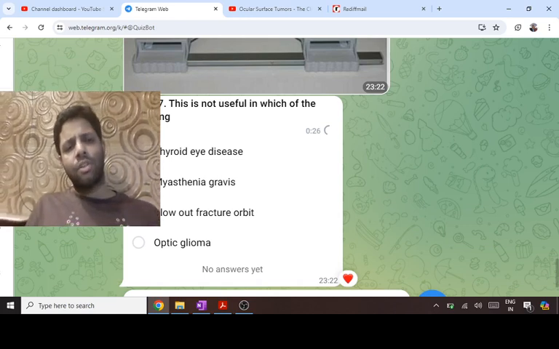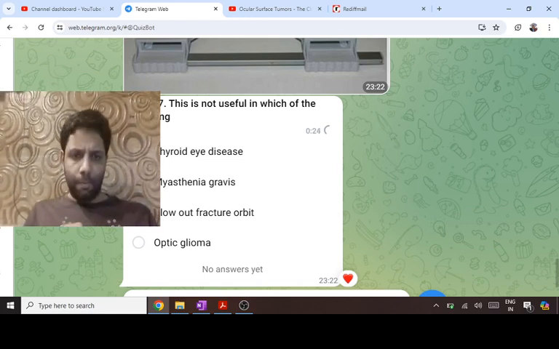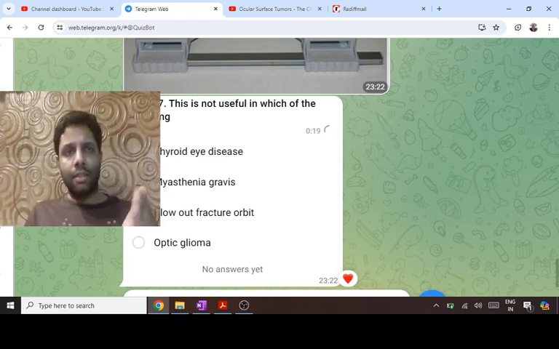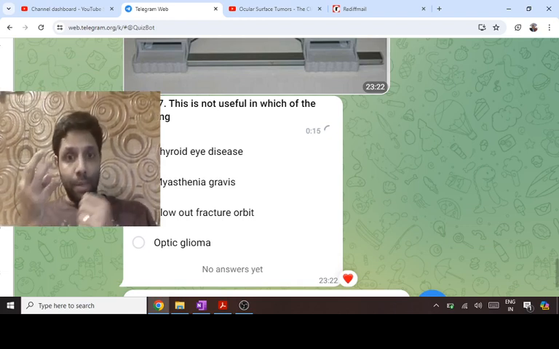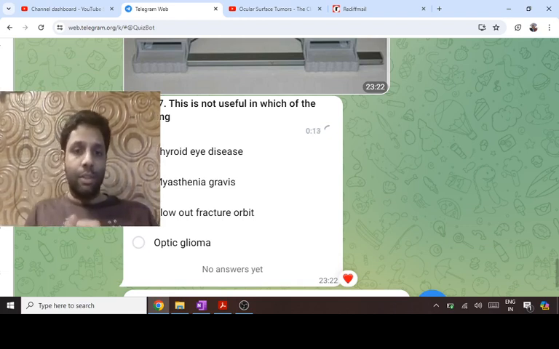Most common eye manifestation in myasthenia is ptosis, increasing as the day progresses. That's why the patient has more ptosis in the evening, and there is the Tensilon test and the ice pack test. When the ptosis improves, that is myasthenia gravis.